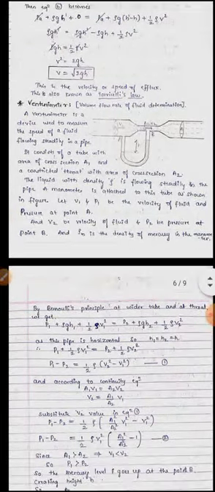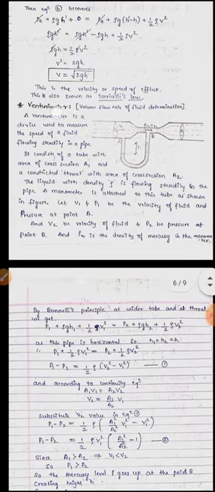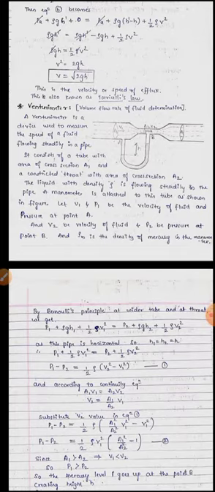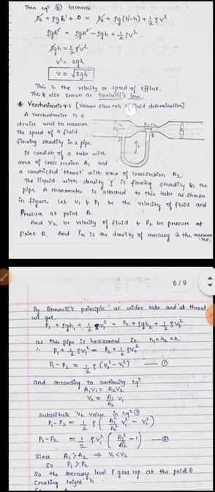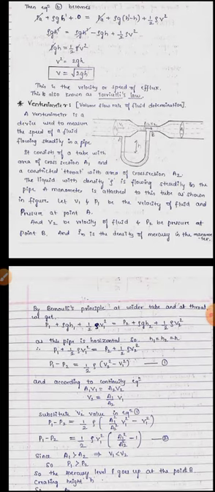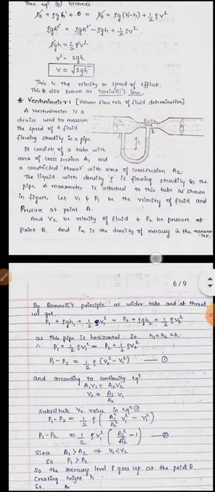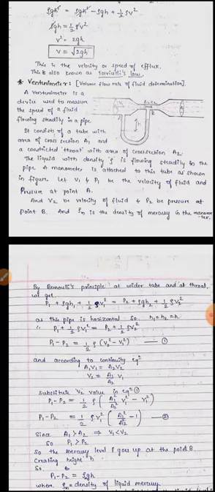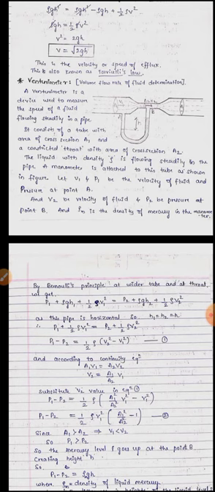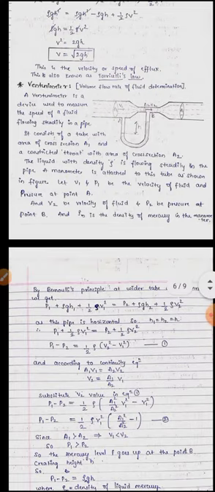The next application of Bernoulli's principle is the venturimeter. From the venturimeter we are going to find the volume flow rate of a fluid. A venturimeter is a device used to measure the speed of a fluid flowing steadily in a pipe, and also we are going to find the volume rate of the fluid.